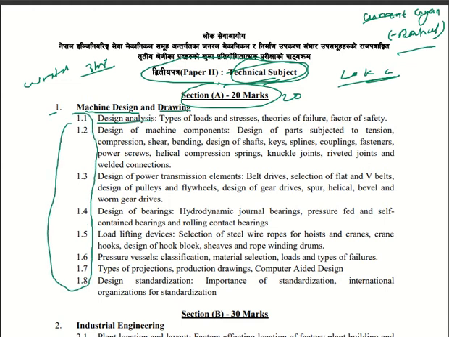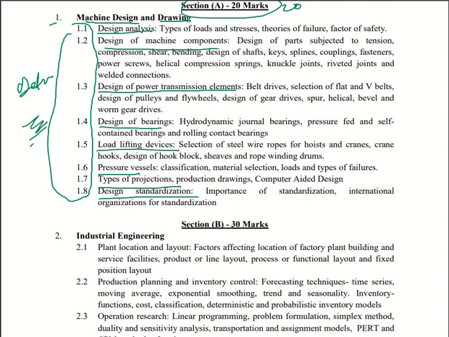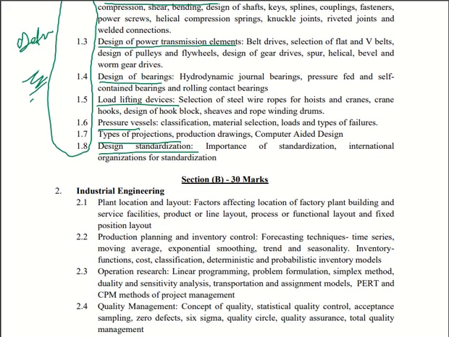First one is design analysis, design of machine components, design of power transmission elements, design of bearing, design of lift devices, pressure vessels, types of projections, design externalizations. So these are the 8 chapters which you have to mug up in detail, and you can refer to the book. I'll suggest the book for every subject in detail in the next video.